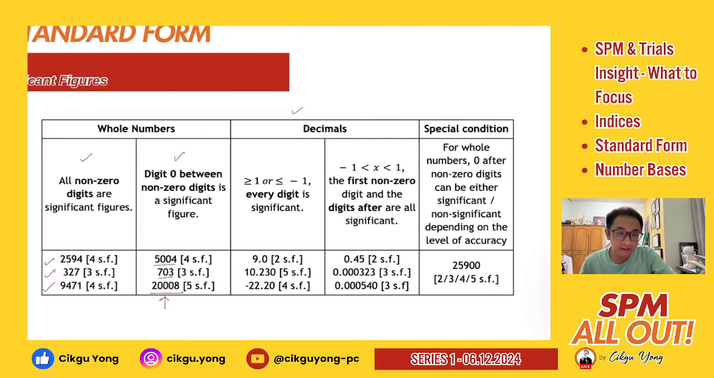Related to your decimals, as long as the decimal is equal to 1 or more than 1, you should have everything as significant, right? Anything lesser than 1, which means you are starting from 0 point something, you will only consider the significance after checking on the first non-zero digits.